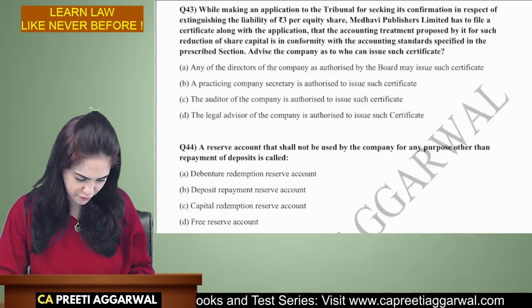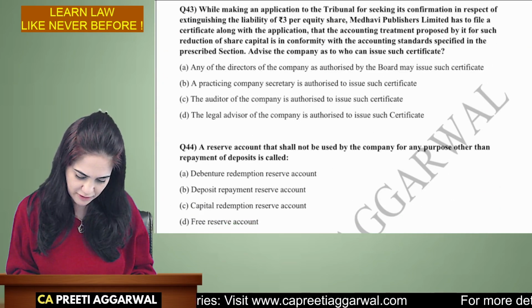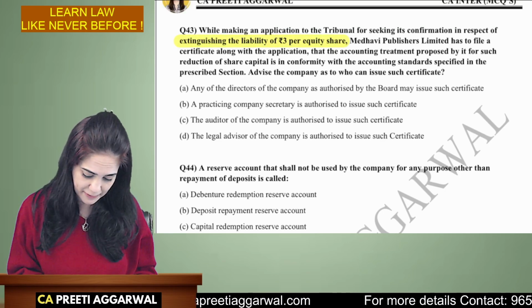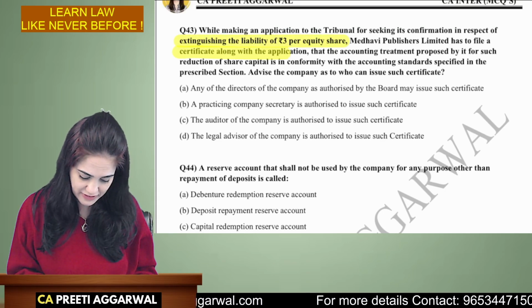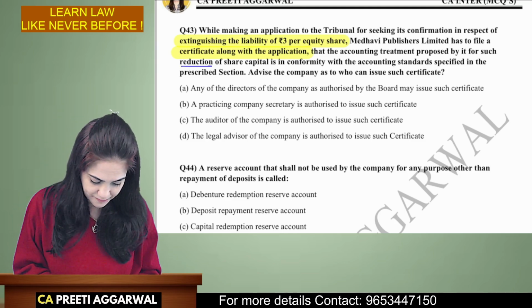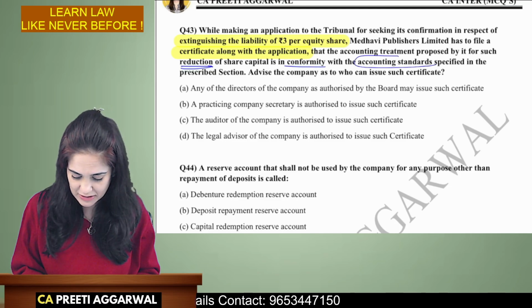Then we have question 43. While making an application to the tribunal for seeking confirmation in respect of extinguishing of the liability, the company has to file a certificate along with the application that the accounting treatment for the reduction is in conformity with the accounting standards.